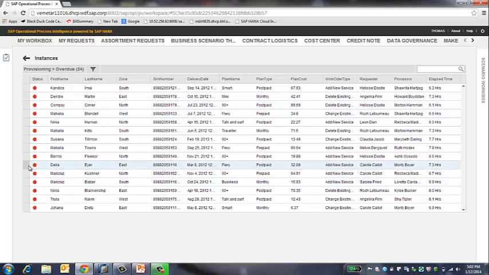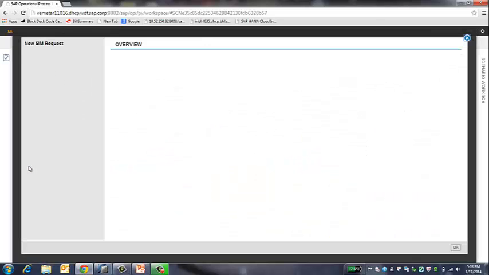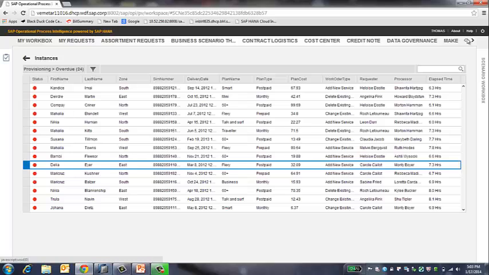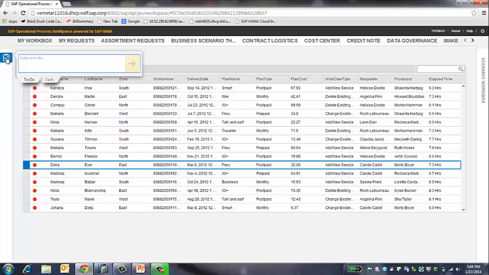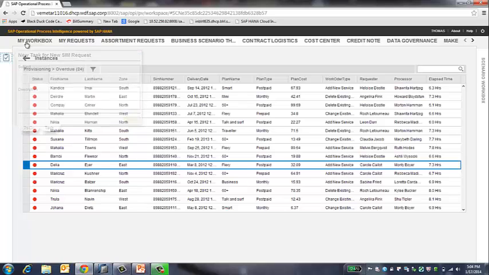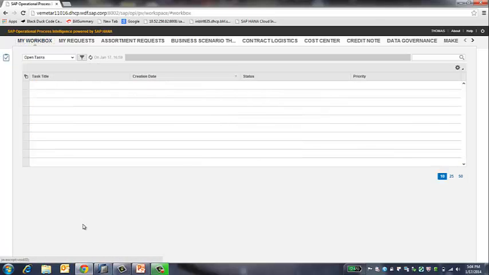To get more into the matter, he chooses a particular SIM request to see that the SIM request from Dahlia is waiting to be activated for 3 hours. Thomas now decides to take action to ensure that these SIM requests are activated on time, and he continues to attain customer satisfaction. He creates a task for Sandra to seek an explanation. All the tasks that are created by Thomas will be available in his workbox.